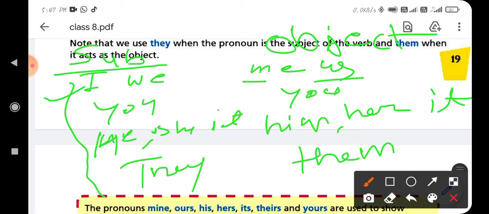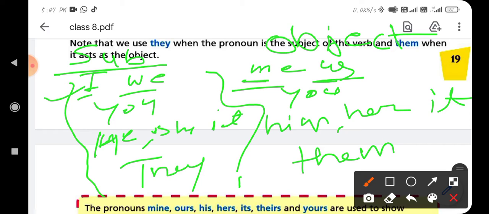These words are used in place of the object, and we cannot use them in place of the subject. So first you learn all about the subjective and objective pronouns.